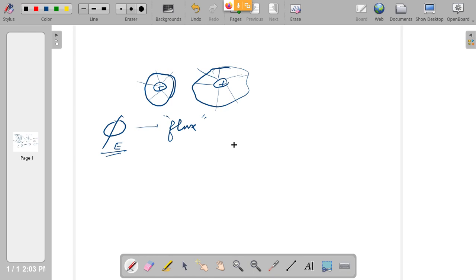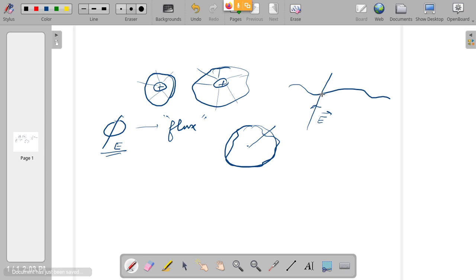Any surface that you are using to cover the charge, anywhere randomly, the flux coming out at that point will have an angle. So how to know that angle? Let us say there is a surface like this. Electric flux is coming out. When it comes out, the direction of the electric flux is the same as the direction of the electric field E, the direction in which the field is pointing at that point.